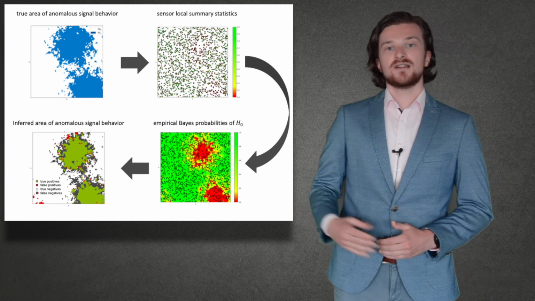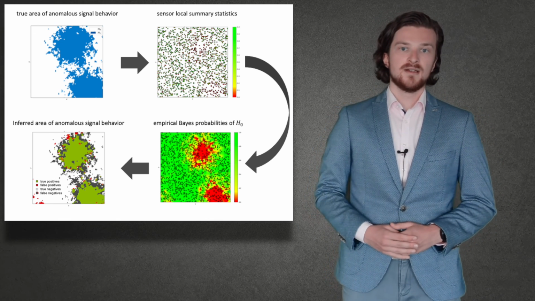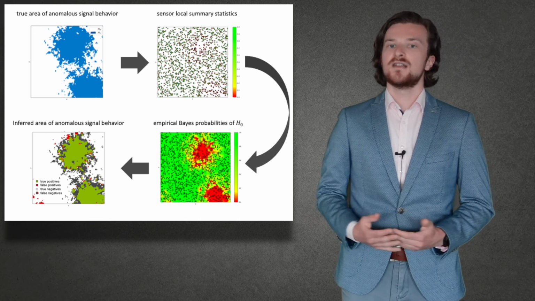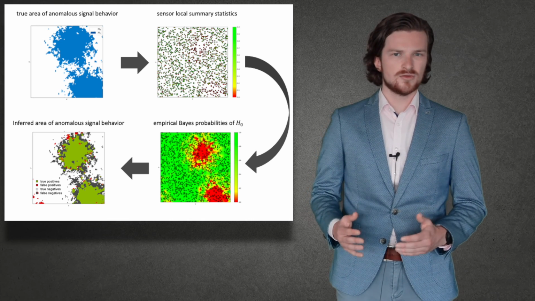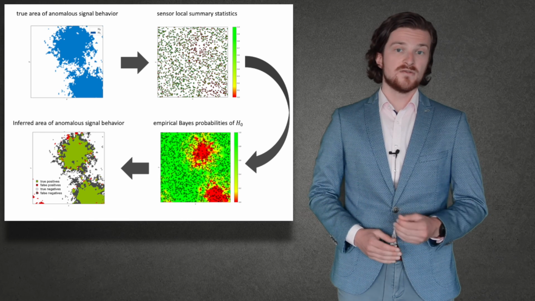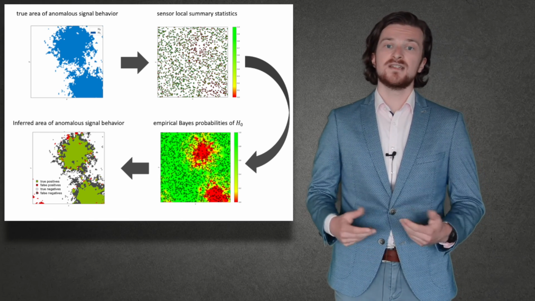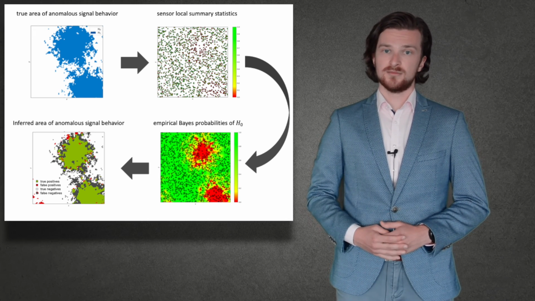First, discretize the observation area by a fine spatial grid. Per grid point, define a binary state of the spatial signal. Is everything going as expected? Then the so-called null hypothesis H0 is in place. Is something unusual happening? Then the alternative H1 holds. To achieve a good spatial resolution, the number of grid points is large, hence many simultaneous binary decisions are made, which makes this a multiple hypothesis testing problem.